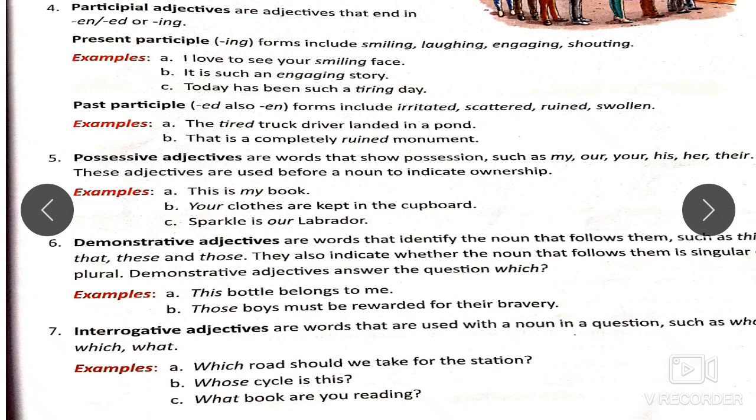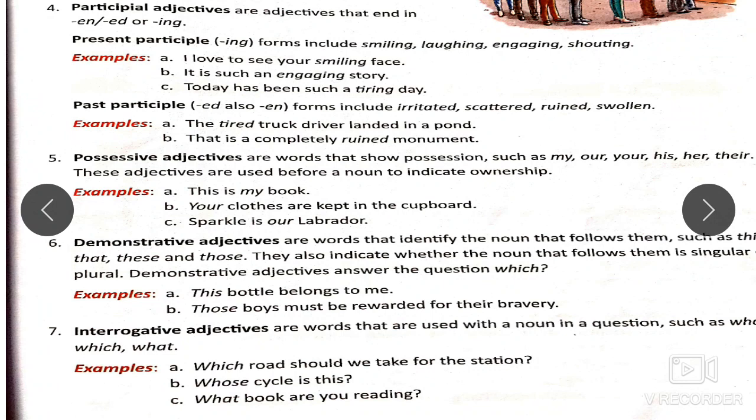Okay, the last kind of adjective is interrogative adjectives, which are words that are used with a noun in a question, such as what, which, whom, whose, etc. Example: which road should we take for the station? Which road? The WH word, right next to it is our noun, road.